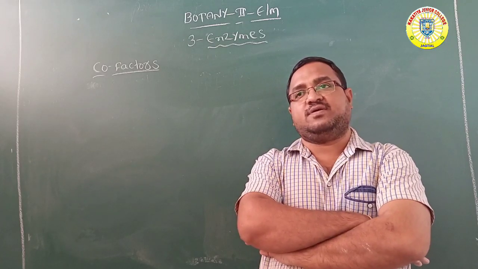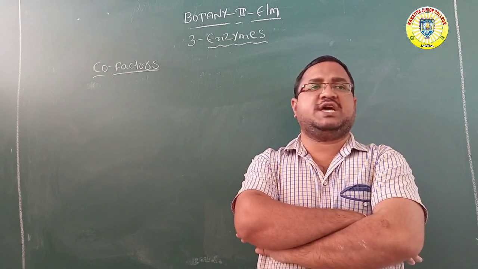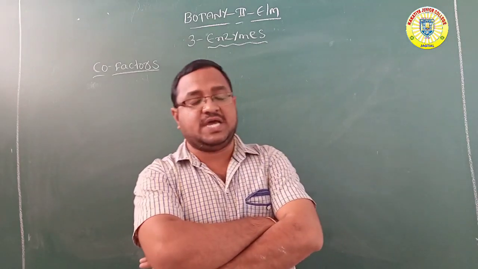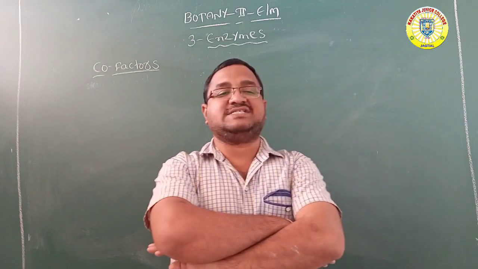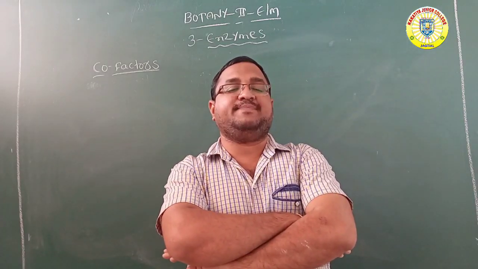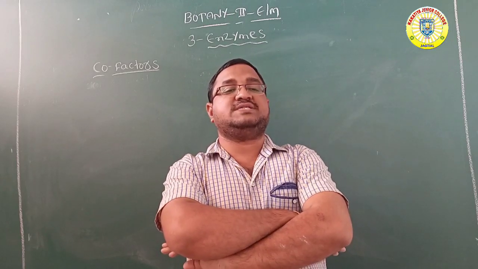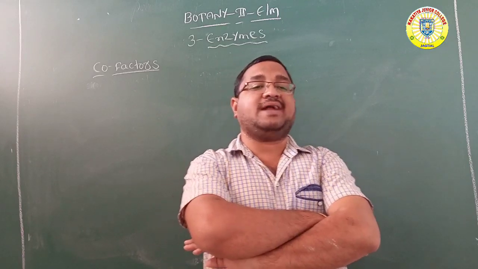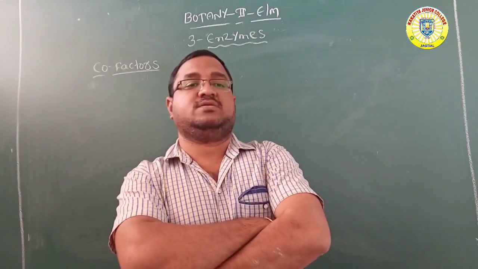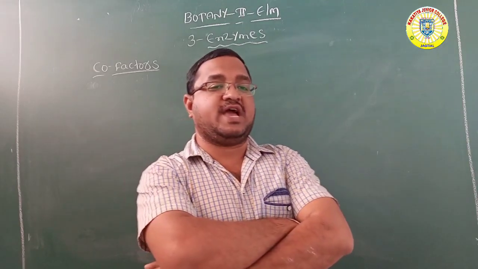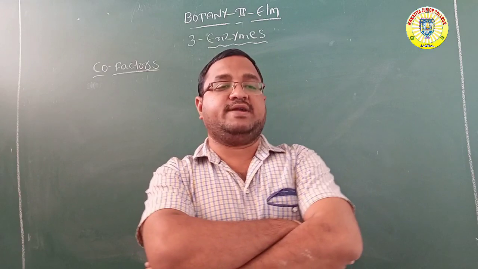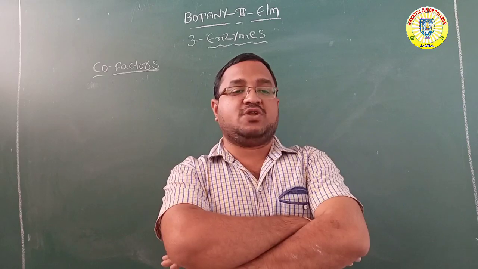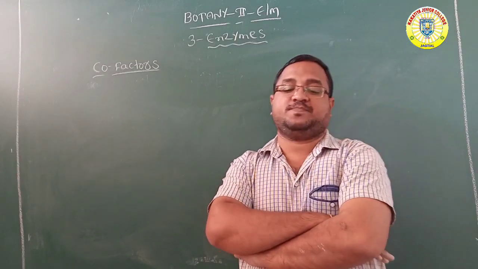In the presence of dehydrogenase, or oxidoreductase enzyme, malate is oxidized into oxaloacetate and NADP is reduced into NADPH.